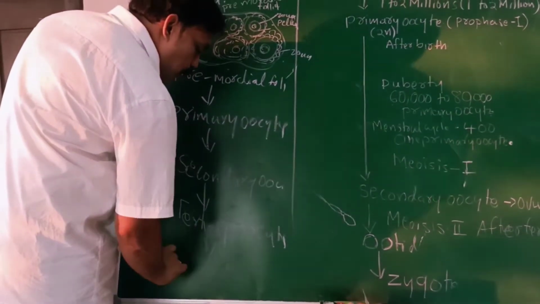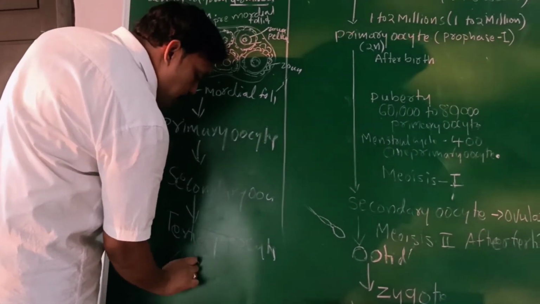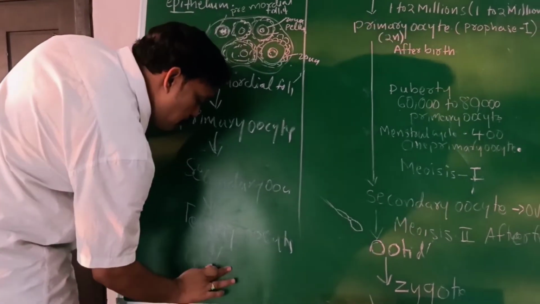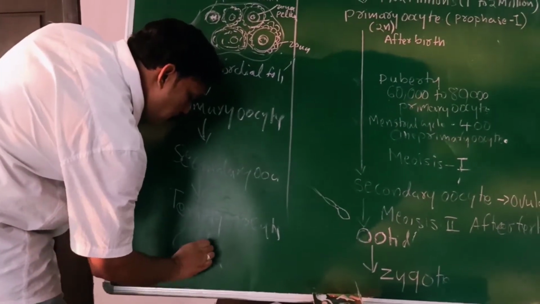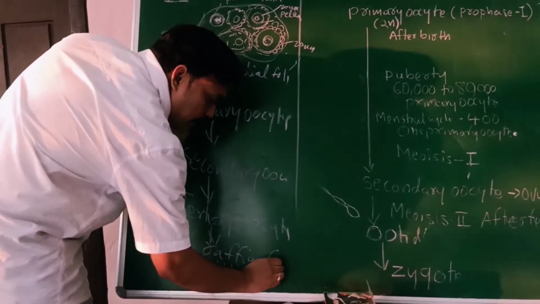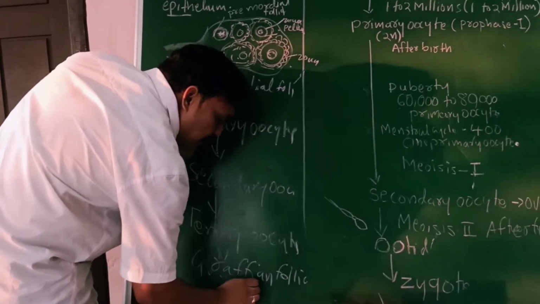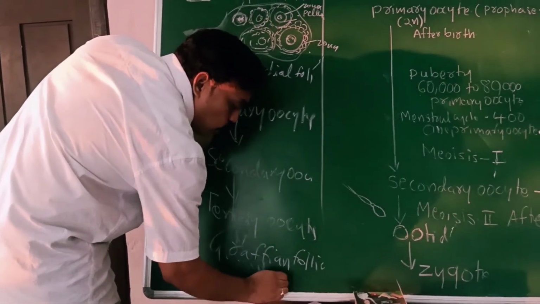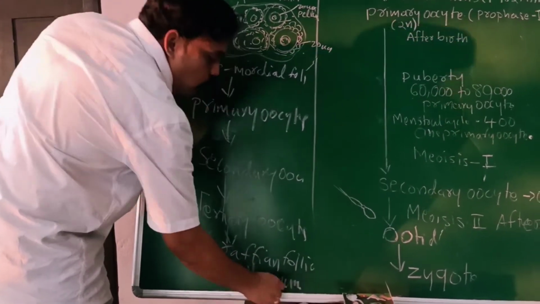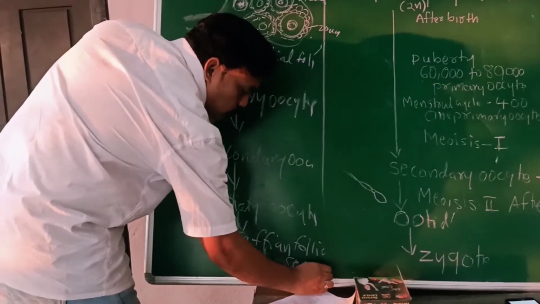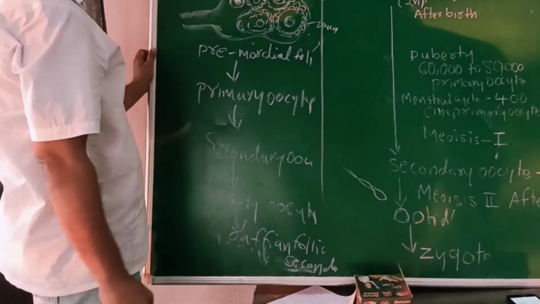After that, the final stage is the Graafian follicle. The developed Graafian follicle ruptures and releases the ovum. That we call the secondary oocyte.